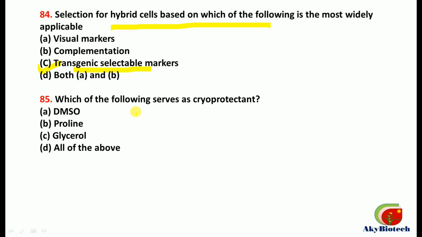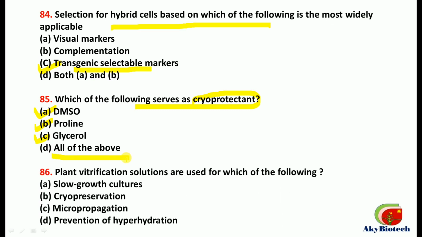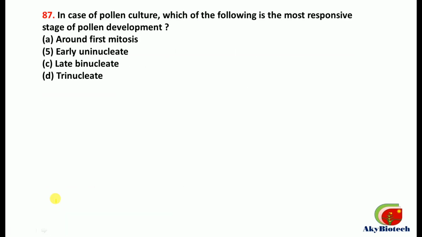Number 85. Which of the following serves as cryoprotectant? So out of this, the correct option is DMSO, again a correct one. Proline, correct. Glycerol, correct. So all of the above, all three are considered as cryoprotectants. Number 86. Plant vitrification solutions are used for which of the following? This is used for cryopreservation.